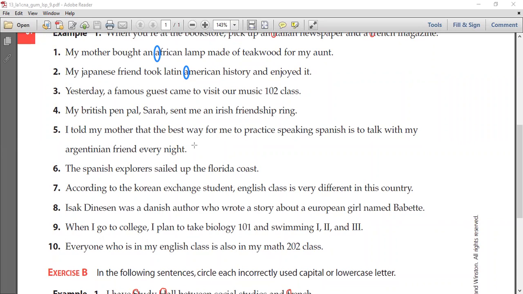And Japanese. Japanese, bravo. There's one more word. What kind of history was it? We said it was American, but not only American history. It's what? It's Latin American history. So what is the next word that we also have to capitalize, Adam?